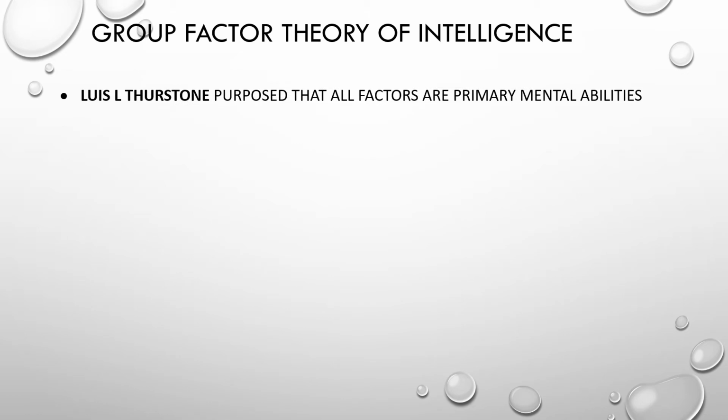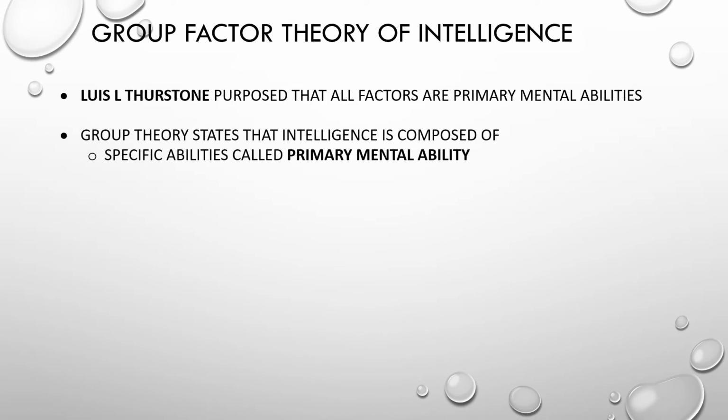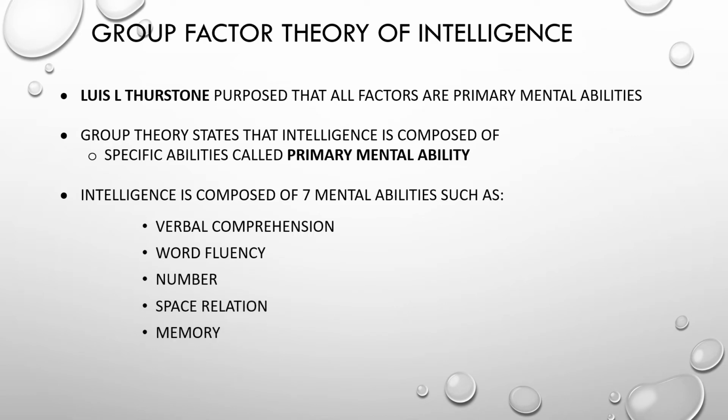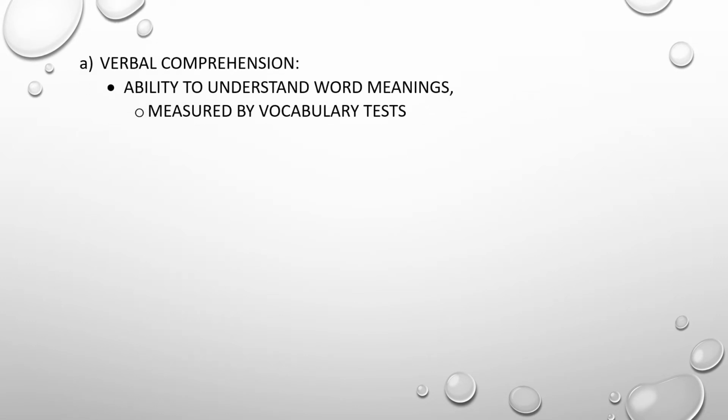Lewis L. Thurstone proposed that all the factors are primary mental abilities. Group theory states that intelligence is composed of specific abilities called primary mental abilities. Intelligence is composed of 7 mental abilities such as verbal comprehension, word fluency, number, space relation, memory, perceptual speed, and reasoning. Now talking about verbal comprehension, it is the ability to understand word meanings, measured by vocabulary tests.